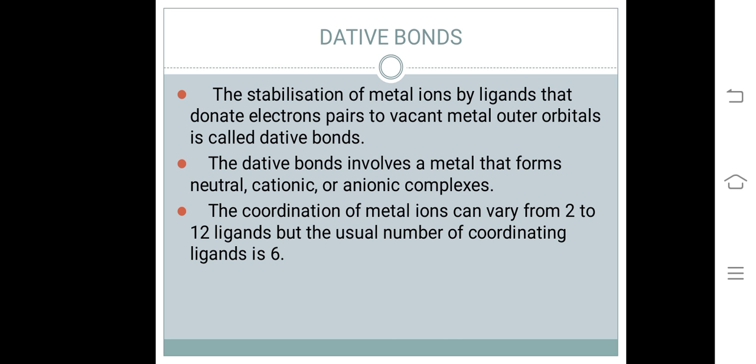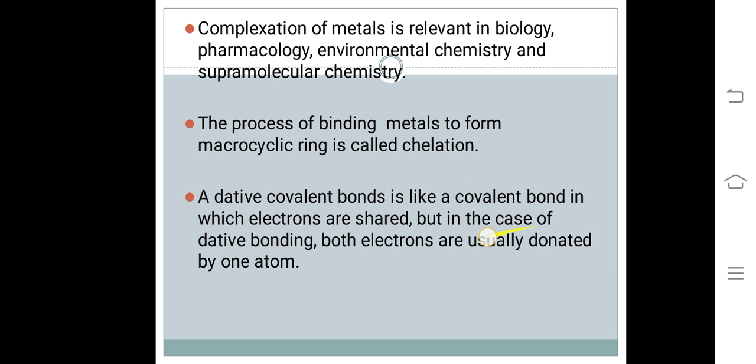The coordination of metal ions can vary from 2 to 12 ligands, but the usual number of coordinating ligands is 6. Complexation of metals is relevant in biology, pharmacology, environmental chemistry, and supramolecular chemistry. The process of binding metals to form a macrocyclic ring is called chelation.